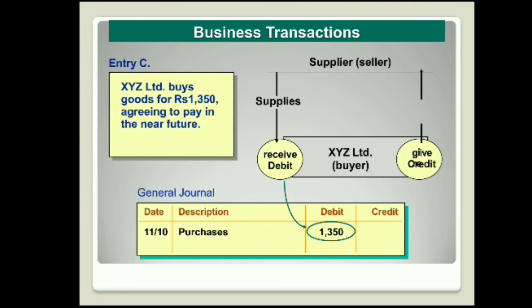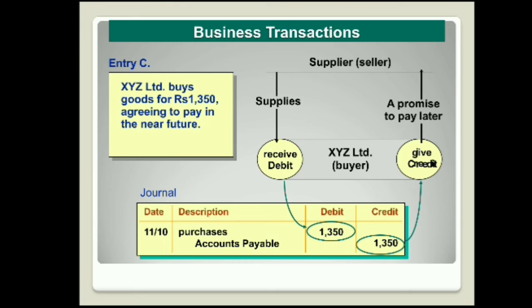As XYZ Limited, the buyer, has received the goods in the form of purchases of 1,350, we are giving the supplier a promise that we will pay the amount at a later date, in the form of accounts payable, which is recorded on the credit column. The debit account is purchases and the credit account is accounts payable.